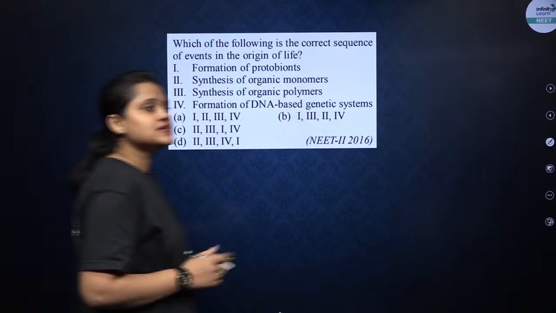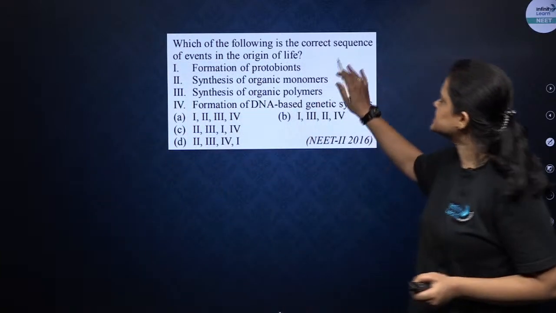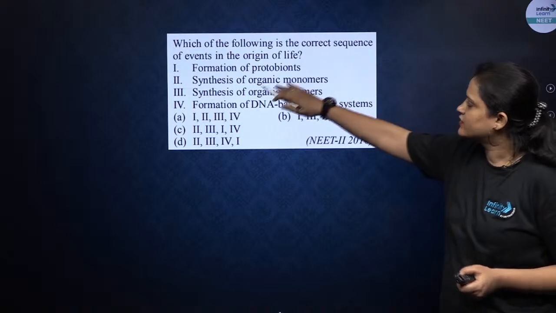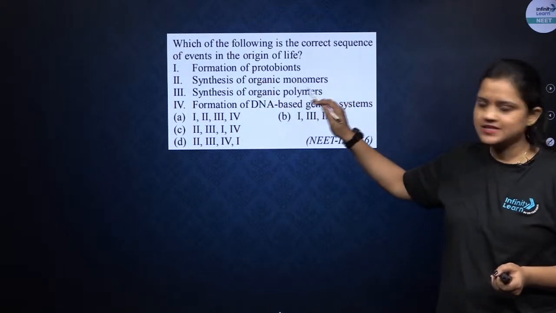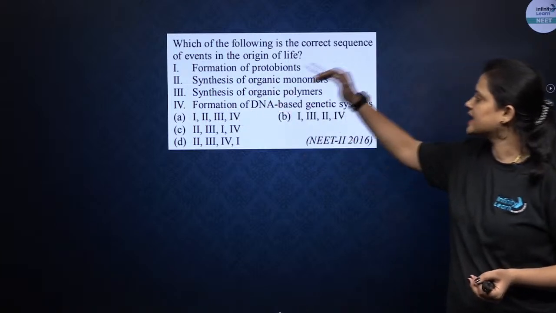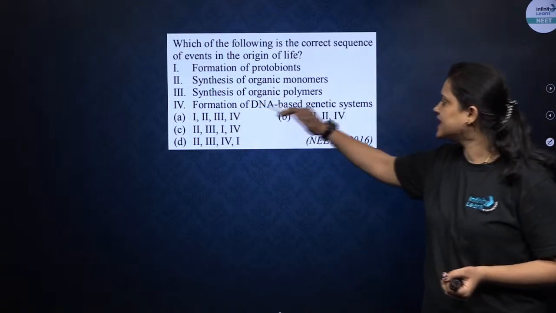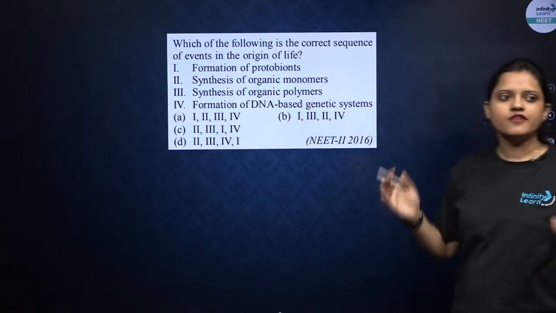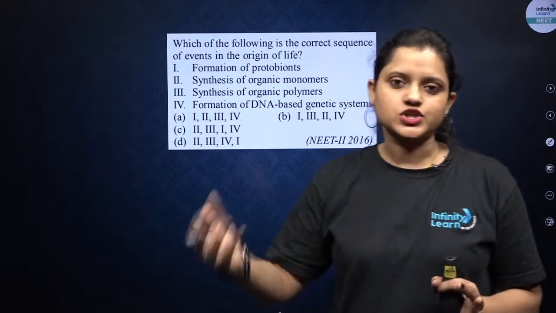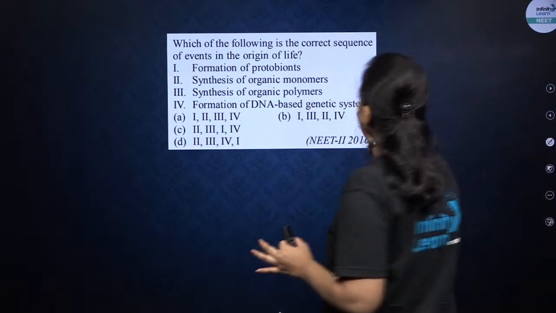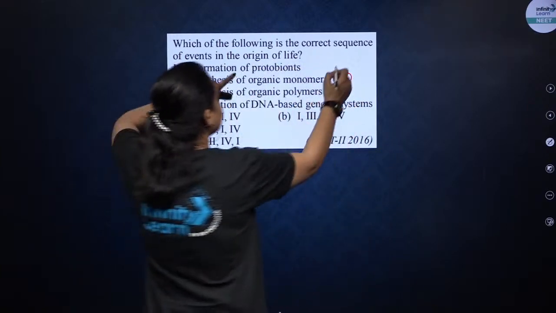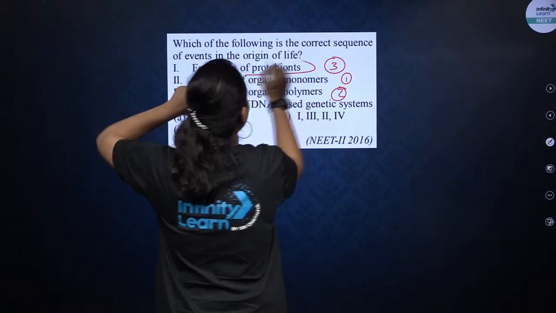Which of the following is the correct sequence of events in the origin of life? So we have formation of protobionts, synthesis of organic monomer, synthesis of organic polymer, formation of DNA based genetic system. Obviously first of all there will be synthesis of monomer बनेगा, फिर उसके बाद polymer बनेगा. So one will be this, second this, and then there will be formation of protobionts.